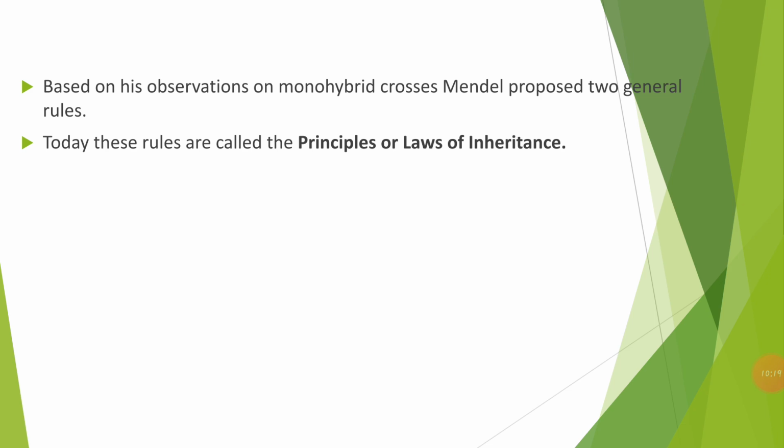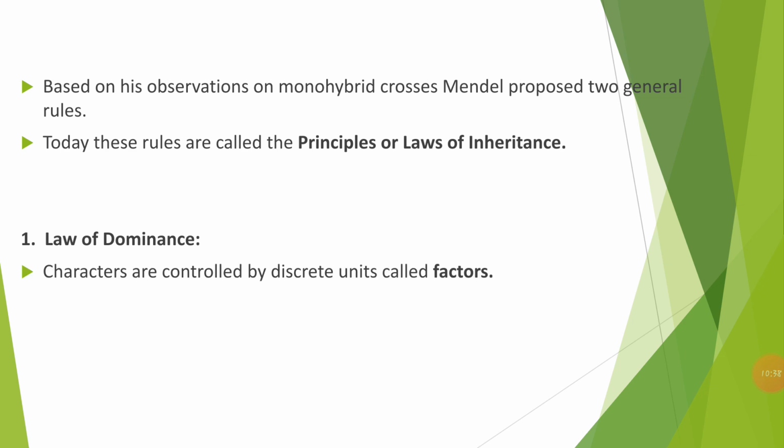So based on the observations after the completion of the monohybrid cross, he has proposed two rules. These two rules are now called the principles or laws of inheritance. The first one is the law of dominance. So what does this law of dominance mean?